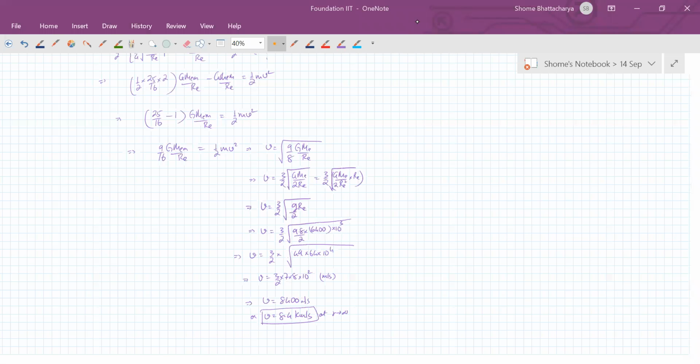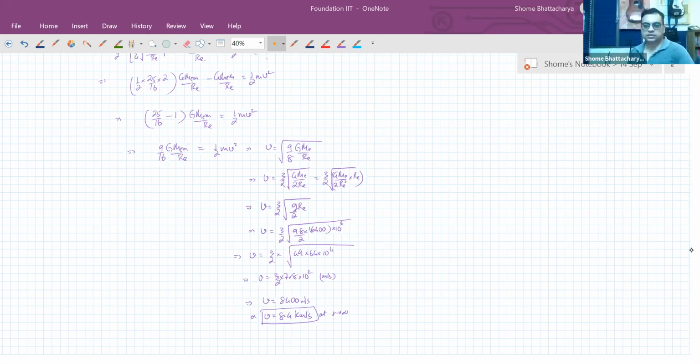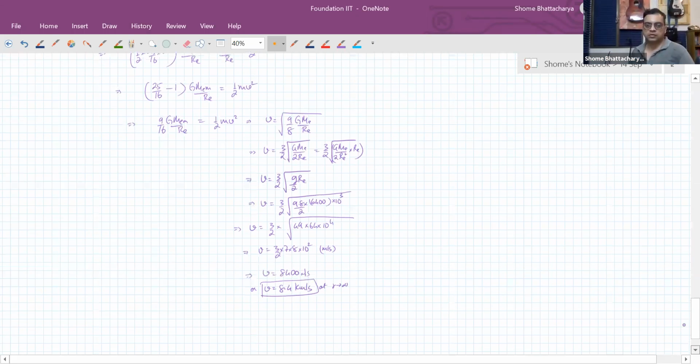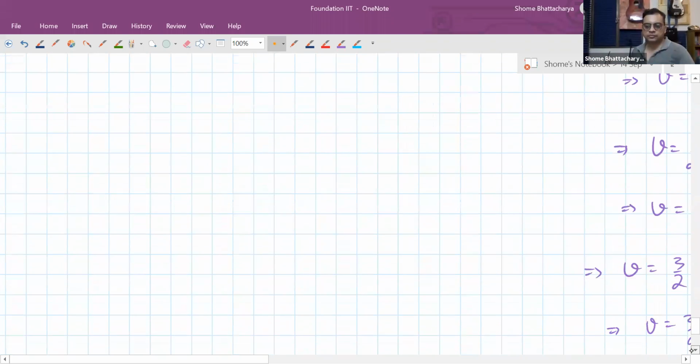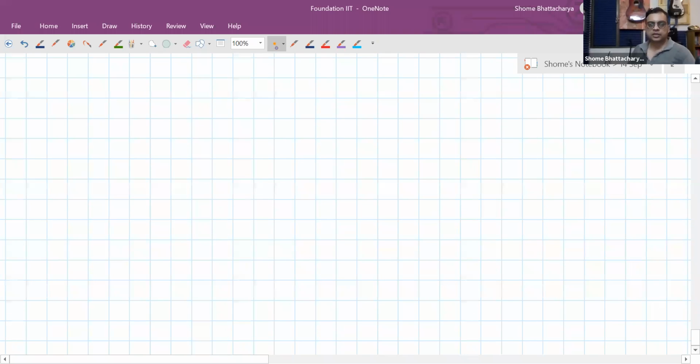Okay, good. So now moving on to the next section of our physics study here. So we'll move on to work energy theorem. The section of it is called work, power and energy.